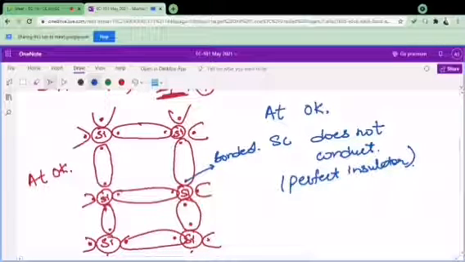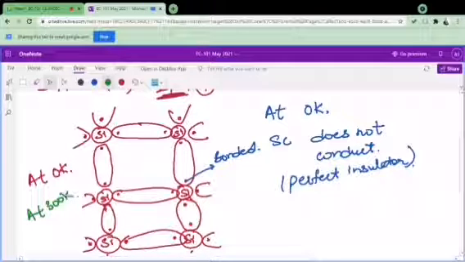Right, now let's try to increase the temperature over here. So I am making changes on this only, because I cannot make this whole diagram again. So let me remove this part. Okay, I will change the color and now I am drawing with green. So for example at 300 Kelvin, what is going to happen? At 300 Kelvin means now I have reached room temperature. At room temperature, what is going to happen?